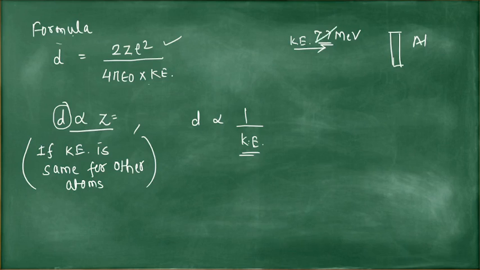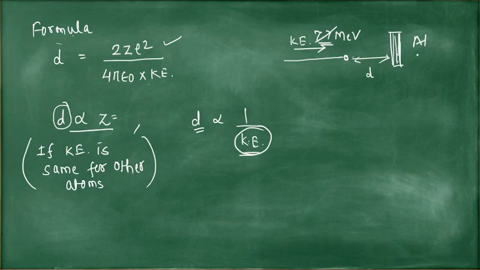If the kinetic energy is less, then D is greater, because with low kinetic energy the alpha particle stays far from the atom of this element, so this D will be larger.